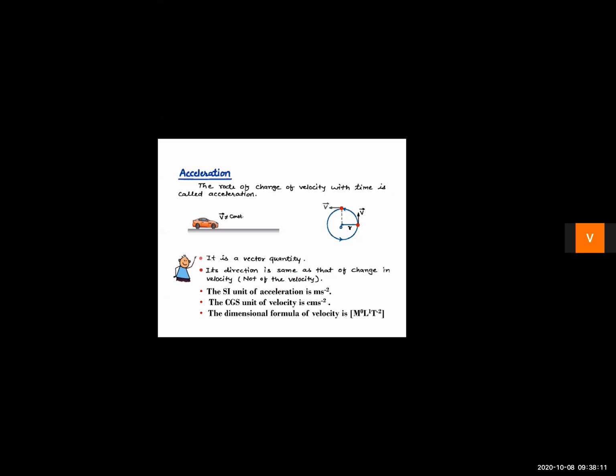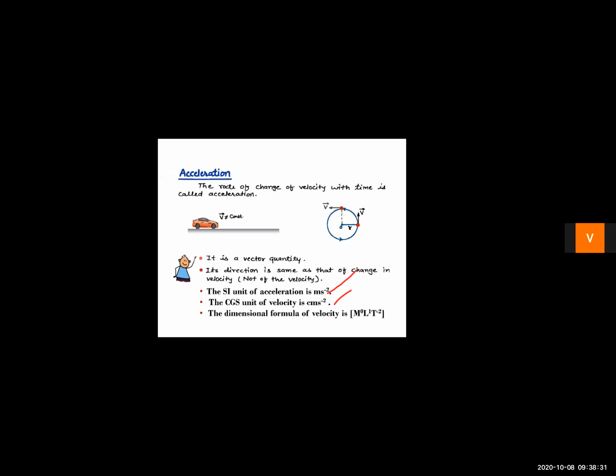Right? Next is its SI unit. So we can easily write down the SI unit of acceleration. Acceleration is change in velocity by time. So its SI unit is meter per second square, and its CGS unit is centimeter per second square.